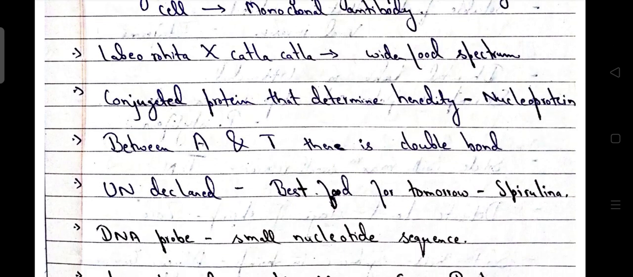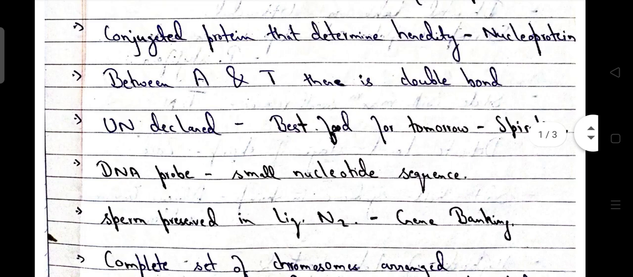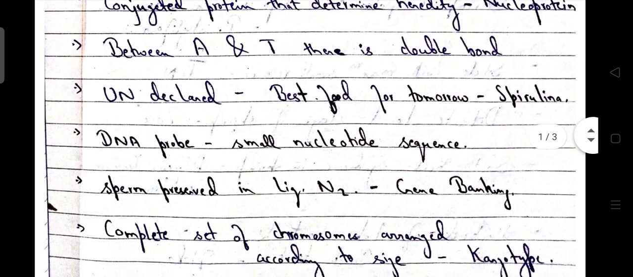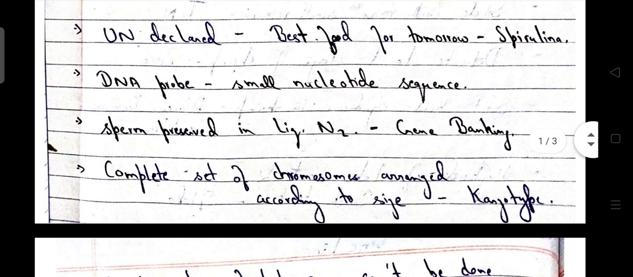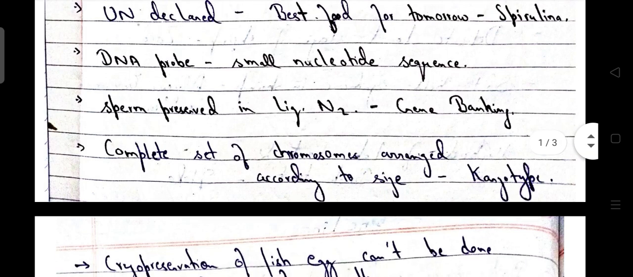Labeo rohita, that is rohu, and Catla catla, that is katla, are bred together, and the species formed by this breeding has a wider food spectrum. Conjugated protein that determines heredity is nucleoprotein. Between adenine and thymine, there is a double bond. UN declared best food for tomorrow is spirulina. DNA probe is a small nucleotide sequence.